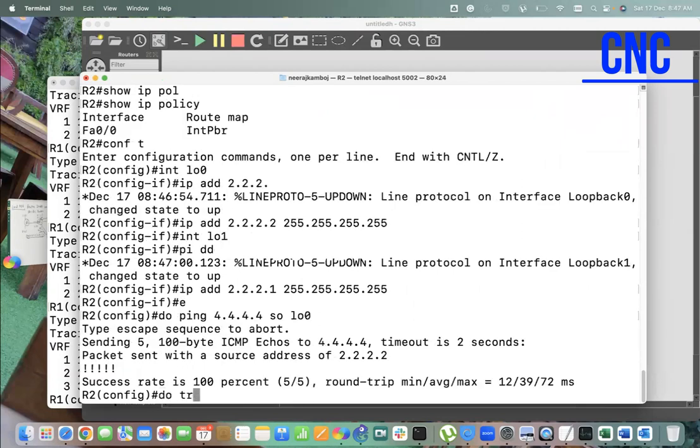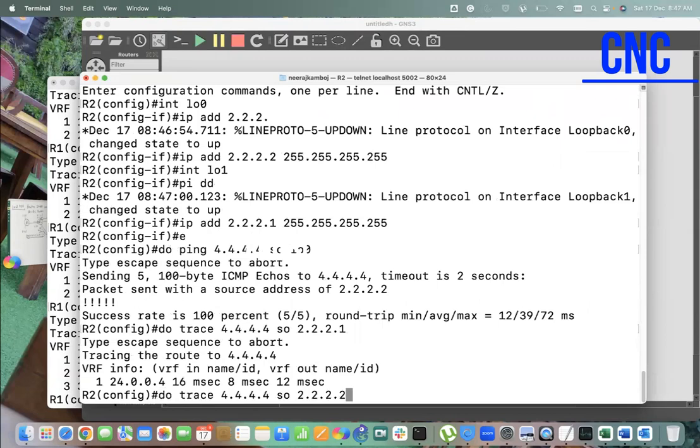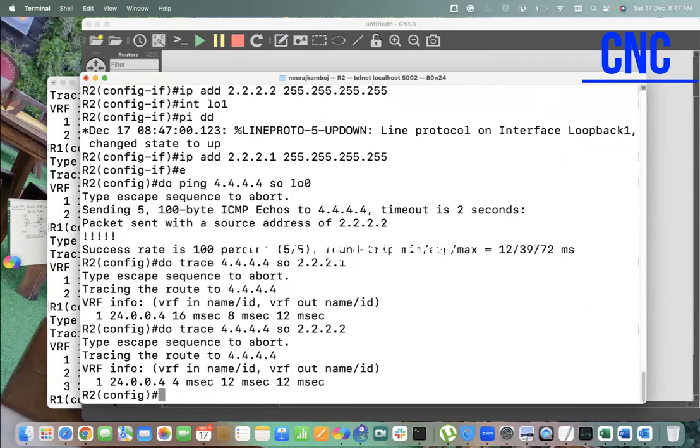Okay, let me do trace directly. That is going directly towards R4, right? What I want here is, whenever this router itself communicates using address 2.2.2.1, send the traffic out towards R3, not directly towards R4. It means do not check your routing table.